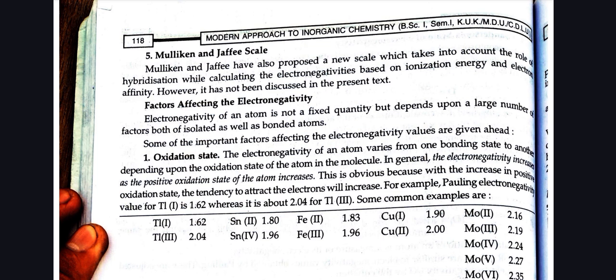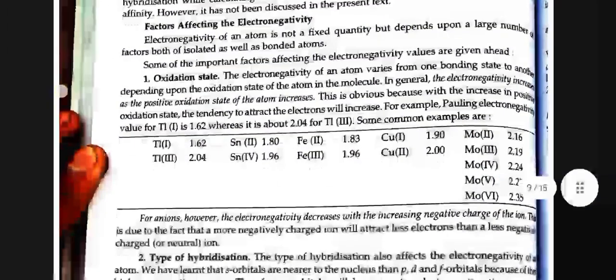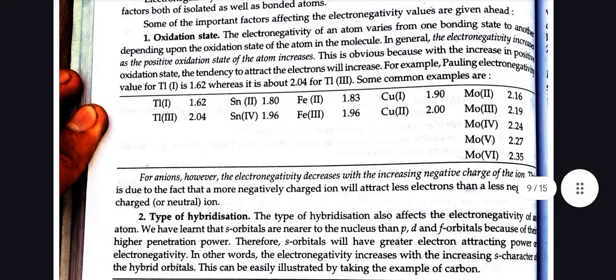Factors affecting electronegativity. Electronegativity of an atom is not a fixed quantity but depends upon a large number of factors, both of isolated as well as bonded atoms. Some of the important factors affecting electronegativity values are given ahead. Oxidation state. The electronegativity of an atom varies from one bonding state to another depending upon the oxidation state of an atom in the molecule. In general, electronegativity increases as the positive oxidation state of an atom increases.